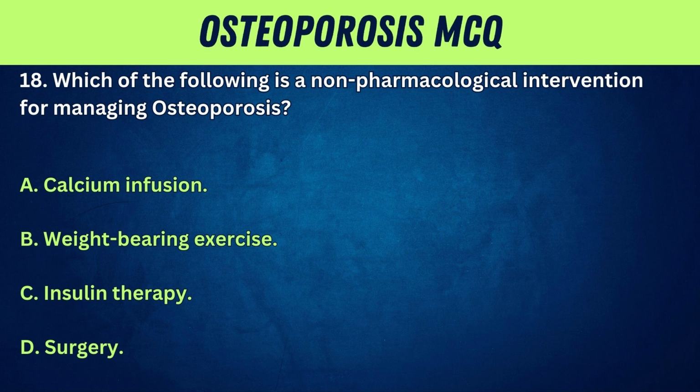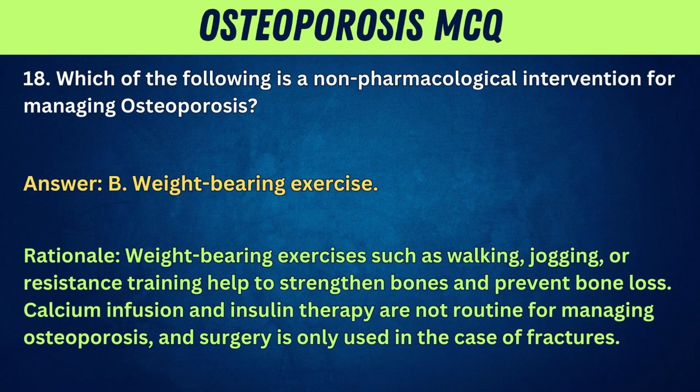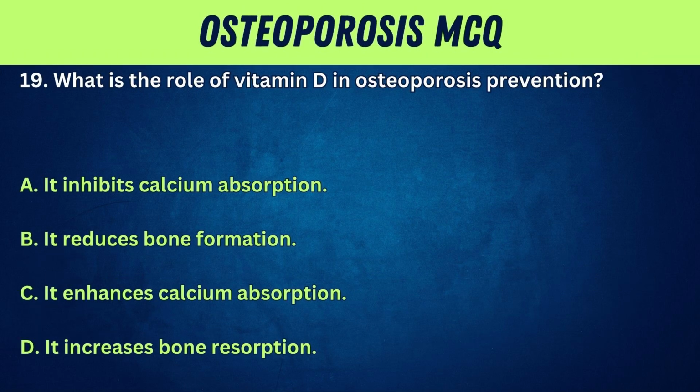18. Which of the following is a non-pharmacological intervention for managing osteoporosis? A. Calcium infusion. B. Weight-bearing exercise. C. Insulin therapy. D. Surgery. Answer: B. Weight-bearing exercise. Rationale: weight-bearing exercises such as walking, jogging, or resistance training help to strengthen bones and prevent bone loss. Calcium infusion and insulin therapy are not routine for managing osteoporosis, and surgery is only used in the case of fractures. 19. What is the role of vitamin D in osteoporosis prevention?